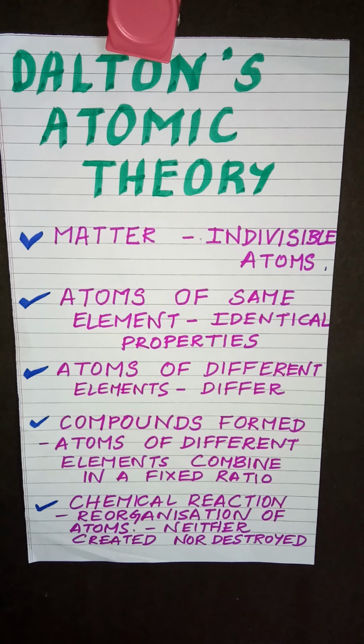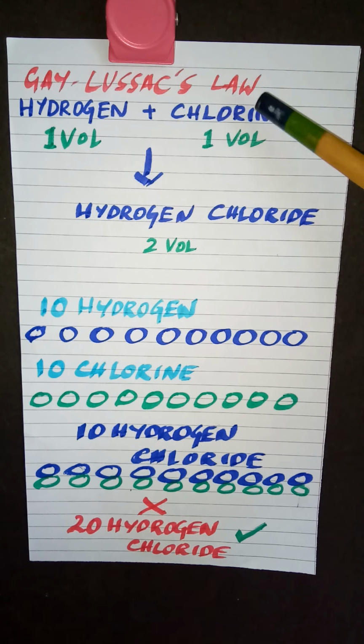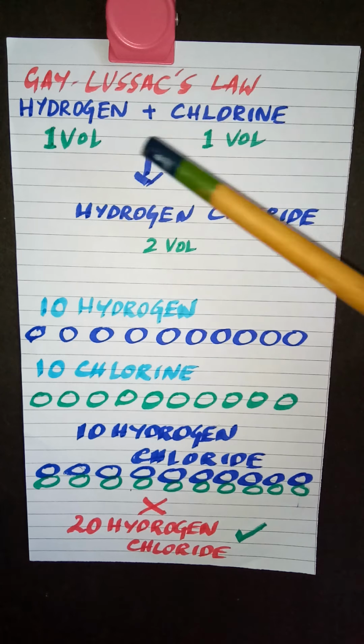According to Gay-Lussac's law of gaseous volumes, gases always combine with one another in a simple ratio by volume. But according to Dalton's atomic theory, elements combine with one another in a simple whole number atomic ratio, which means atoms combine. But in the case of Gay-Lussac's law, gases always combine with one another in a simple ratio by volume. So let's have a look at Gay-Lussac's law with an example.